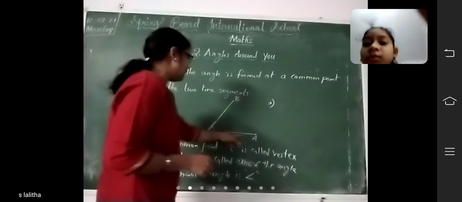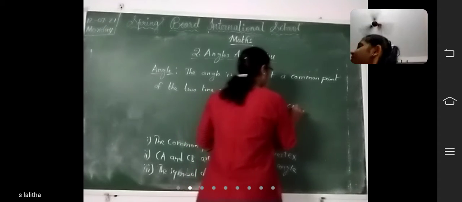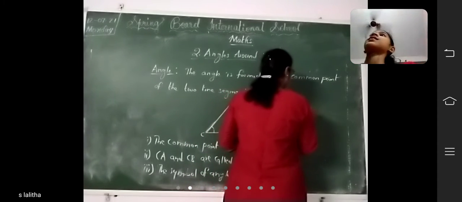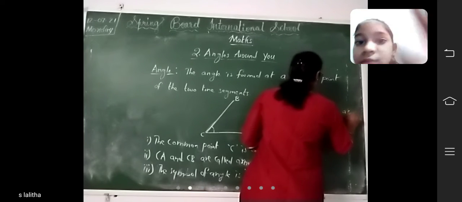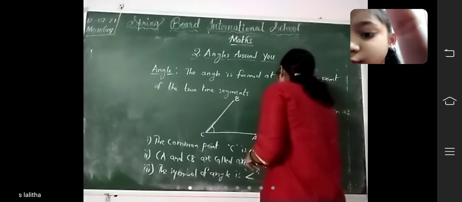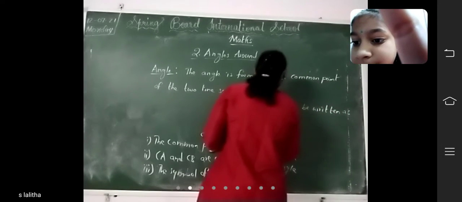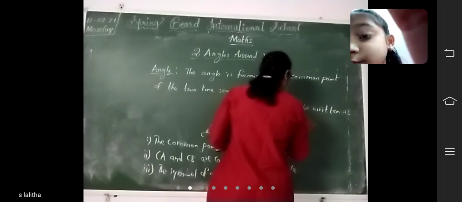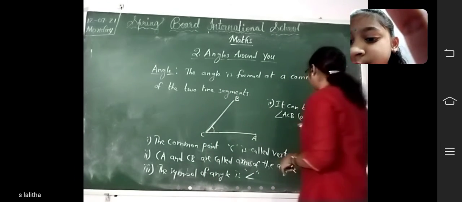So how can you write this one? It can be written as angle ACB, or you can write angle BCA.